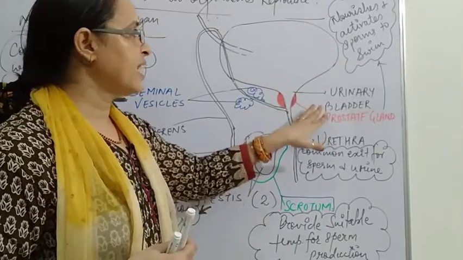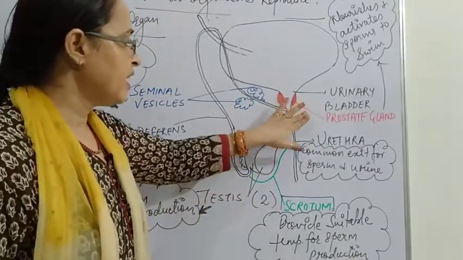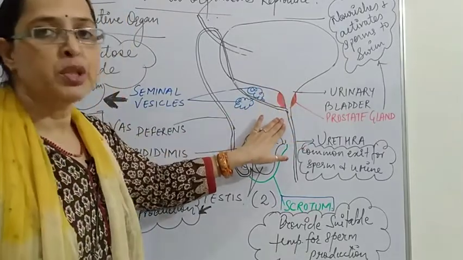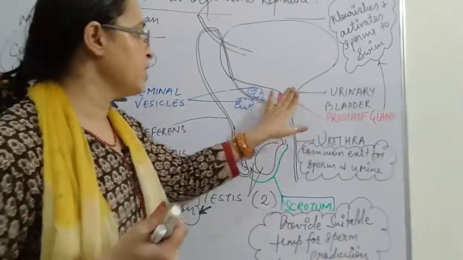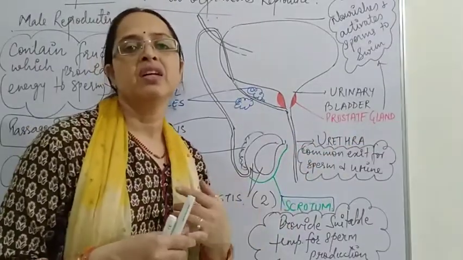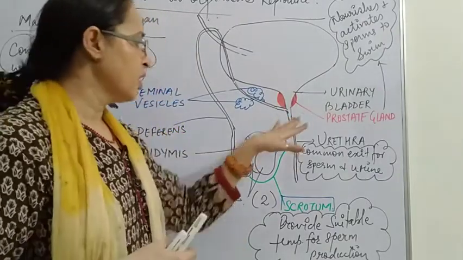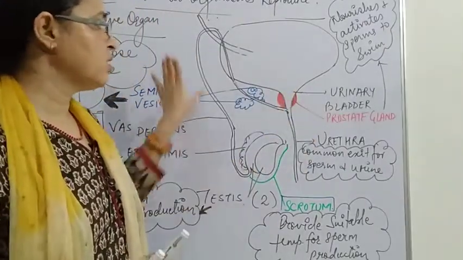Then the prostate gland helps the sperms to swim. Then they enter the common duct, the urethra, which is the common passage for sperm as well as for urine.